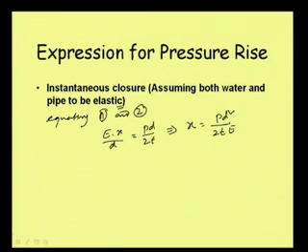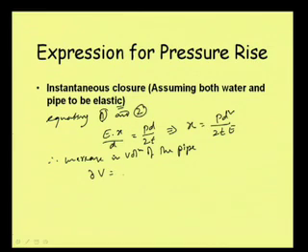So, therefore, if we find out the increase in volume of the pipe, what we can have is delta V equal to, well, L, this is the length, and then we are talking about the area, that will be pi by 4.